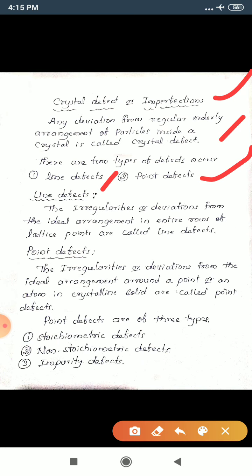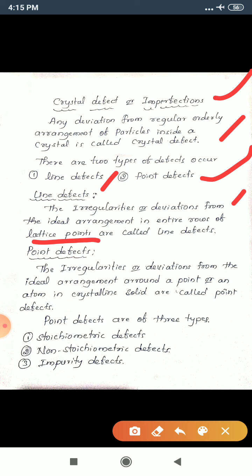First we have to understand what you mean by line defect. Line defect means the irregularities or deviations from ideal arrangement in entire rows of lattice points.